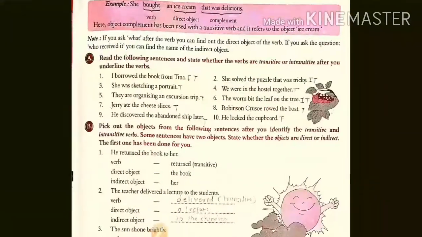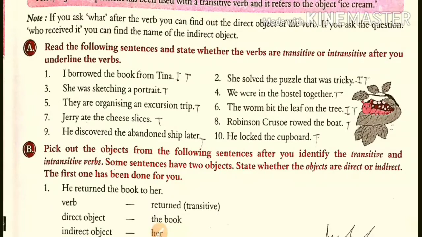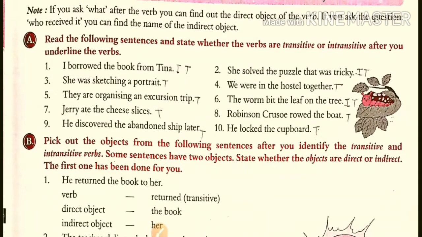Now here about that point they given the question A. Read the following sentences and state whether the verbs are transitive or intransitive after you underline the verbs. Now already we solved that exercise in the textbook while taking those lectures. Then also two examples I will take from now. I borrowed the book from Tina.